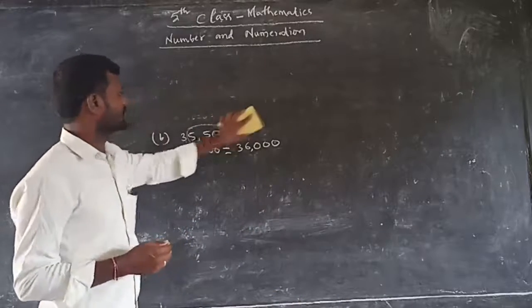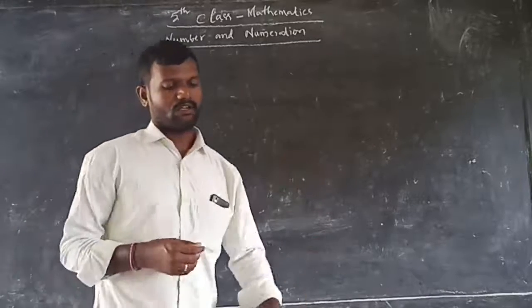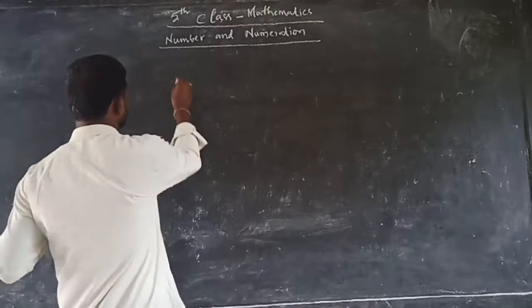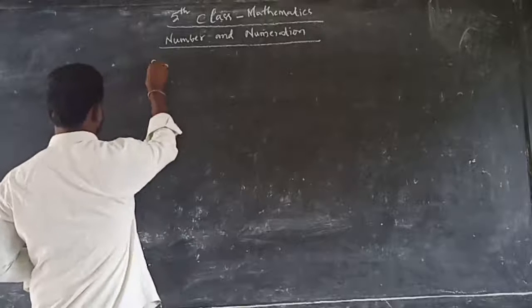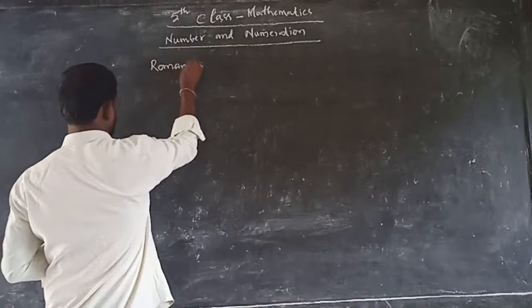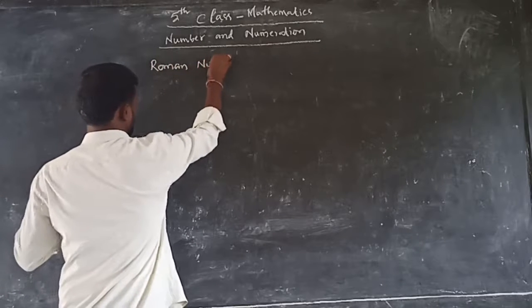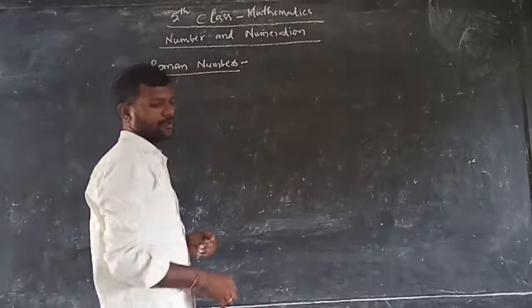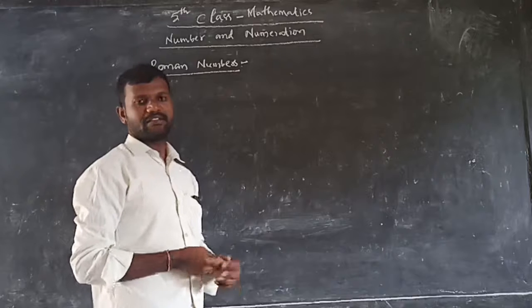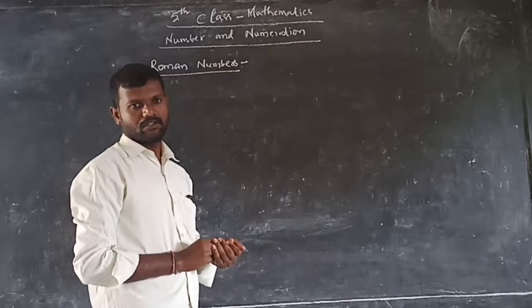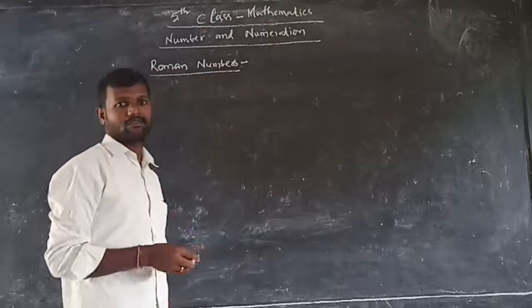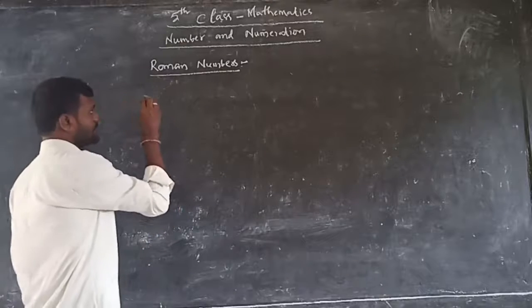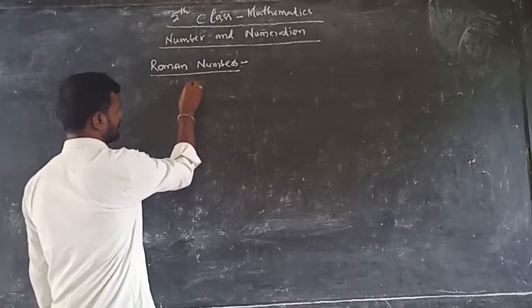Now the next topic is Roman numbers. What is our next topic? Roman numbers. In 4th class also we have Roman numbers. The Romans use some symbols to represent the numbers. What are the main symbols? There are 7 main symbols.